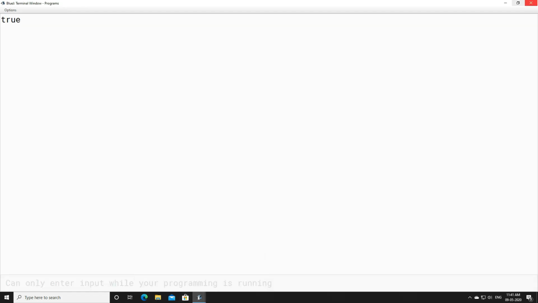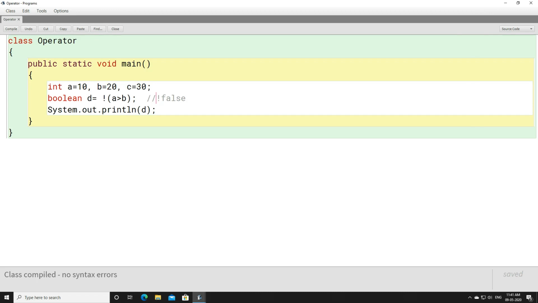I hope this is quite clear to you. Now you must be thinking, why have we used parentheses here, why can't we use the NOT sign directly here? Well, for that I will show you something. First of all, we have to understand that NOT comes under the unary operators. Why does it come under unary operators? The reason is it can only be used with a single operand. Now you will tell me, sir, here we have two operands, A and B. How can you say that it is a single operand? Yes, this is a single operand.